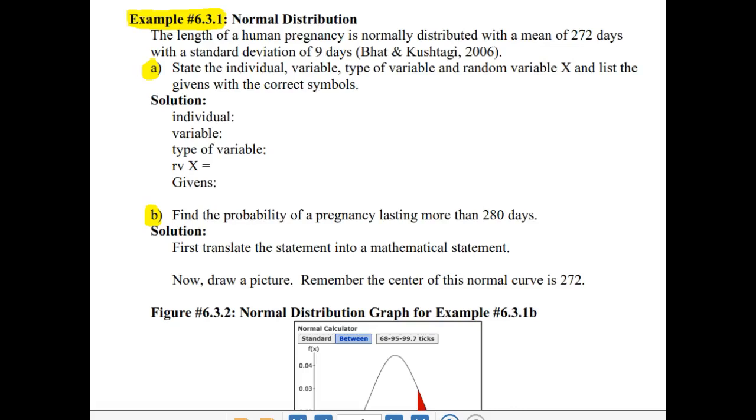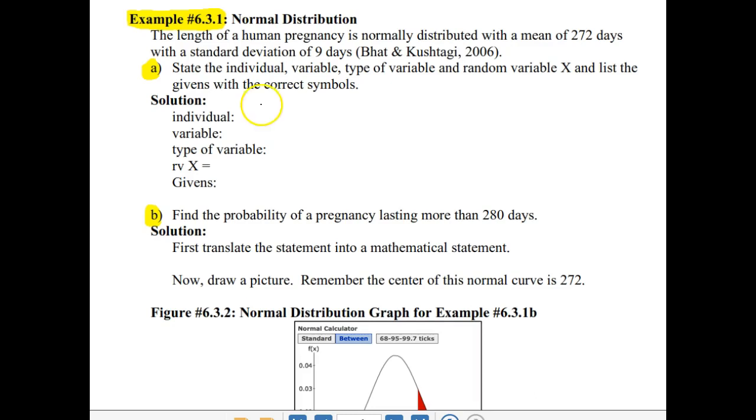So example 6.3.1, normal distribution. The length of a human pregnancy is normally distributed with a mean of 272 days and a standard deviation of 9 days. So part A, we're asked to state the individual, variable, type of variable, and random variable x, and we're asked to list the givens with the correct symbols.